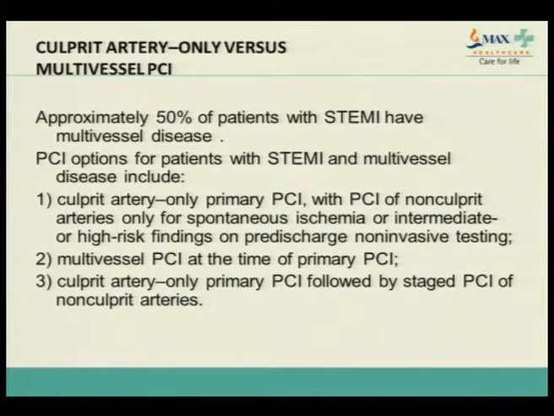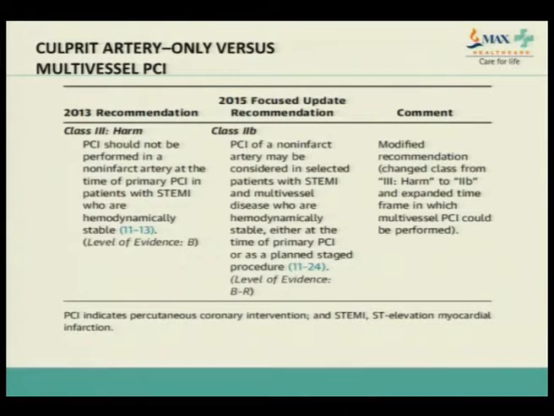Or we do multi-vessel PCI at the time of the primary PCI. Another strategy is to do a primary PCI and a staged PCI of the non-culprit arteries before discharge. So what has changed in the guidelines from 2013 so far?